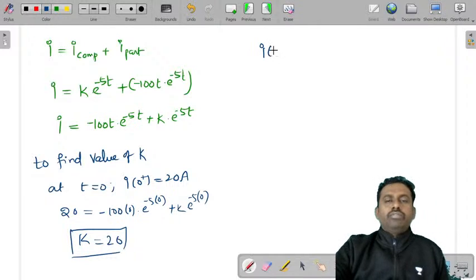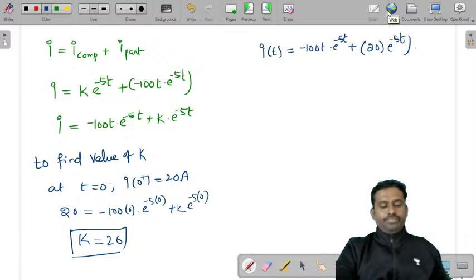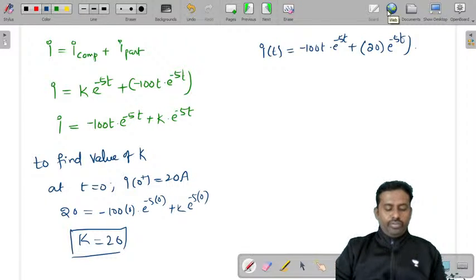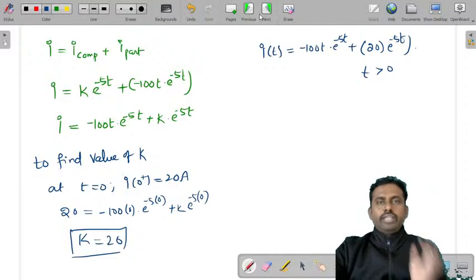Therefore, I of t is equal to minus 100t into e power minus 5t plus k is 20 into e power minus 5t. This is how you will determine the value of I of t for t greater than 0. That is the question asked.